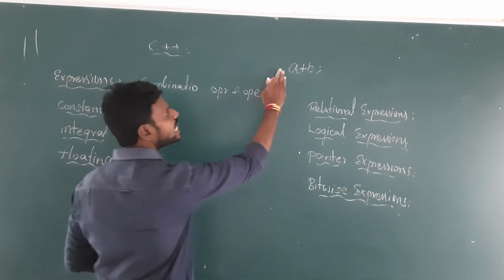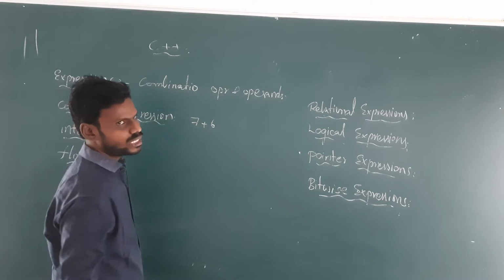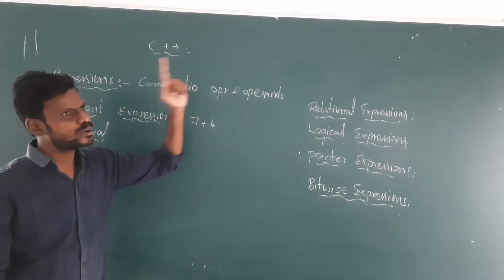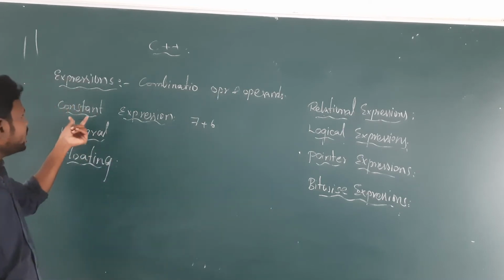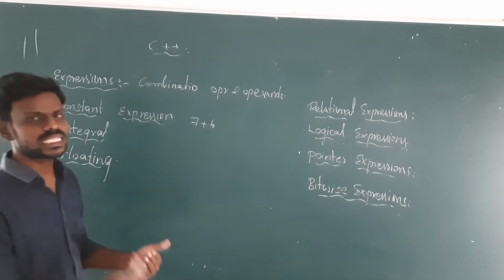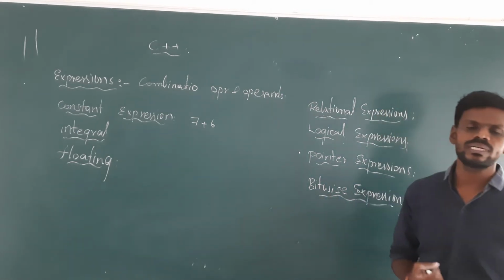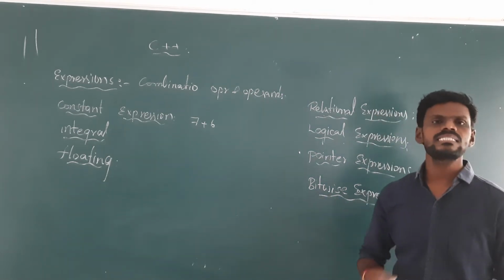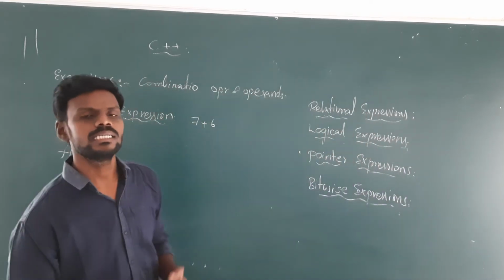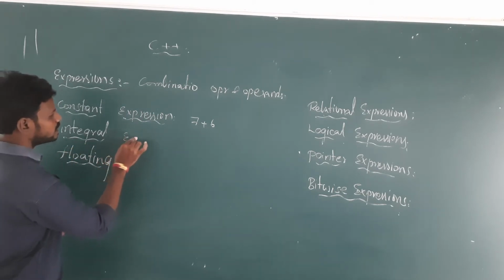But constants are the numbers that we use, like 7 plus 6. During execution we cannot change these values, so in turn it will produce one more constant. Those kinds of expressions fall under constant expressions, which produce constant values. You can use any constant values, real constants, integral constants, whatever constant you use, they will give you constant values only. After this you have integral expressions.